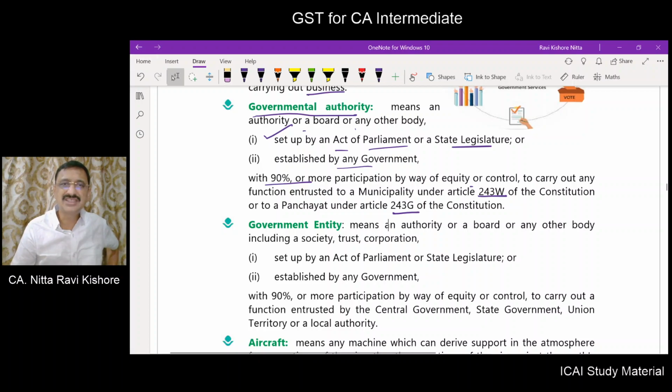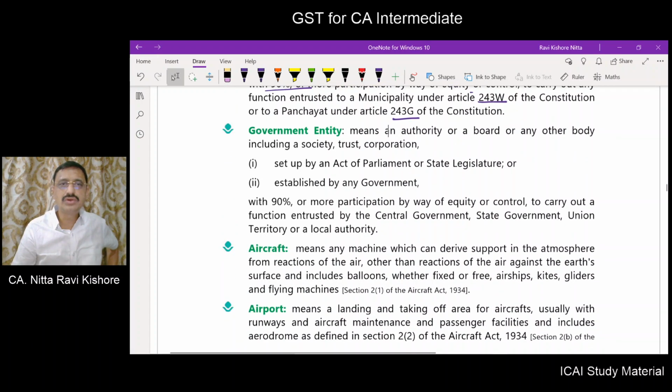This is government authority. Now we will go to government entities. The definition will be the same. The 1, 2, 3 paras are the same. Fourth para is also the same. But here, it is to carry out the functions entrusted by the central government, state government, union territory or local authority.